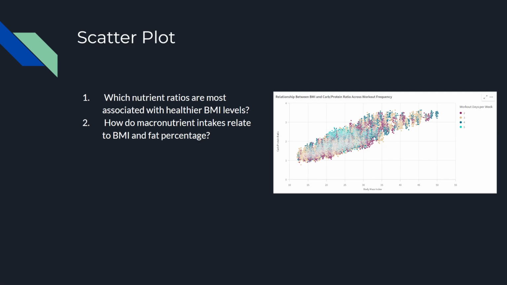So we can see that people that have a higher carb-protein ratio are more likely to have a higher body mass index. And how do macronutrient intakes relate to BMI and fat percentage? We can also see that here with the carb-protein ratio and body mass index.